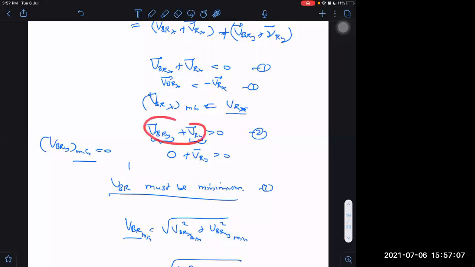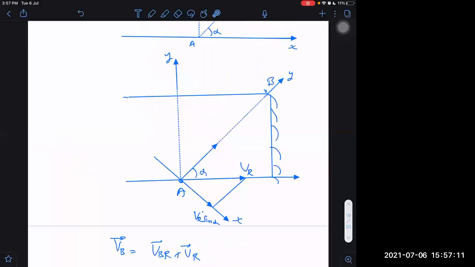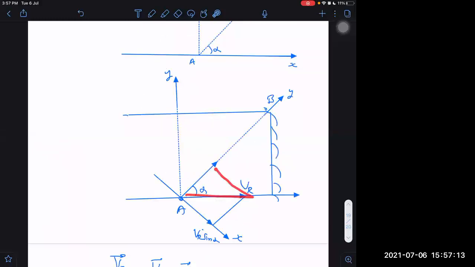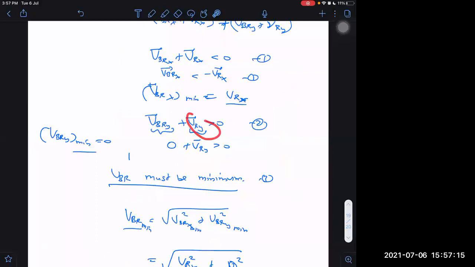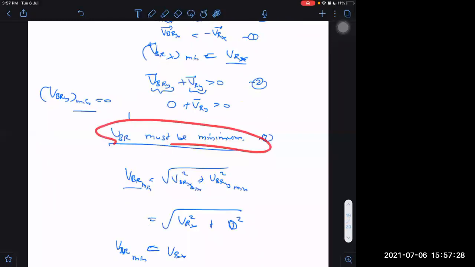Because I want this quantity to be positive, but this quantity can be made positive just by VRY. We already know velocity of river along y-axis is positive. Then I can make this positive by taking VBRY as less as possible. What is the least possible that I can take? Least possible 0. So I'm taking it as 0 so that total VBRY becomes minimum possible. And that minimum possible is becoming VRX square plus 0 square under the root, or VBR minimum is becoming VRX only.